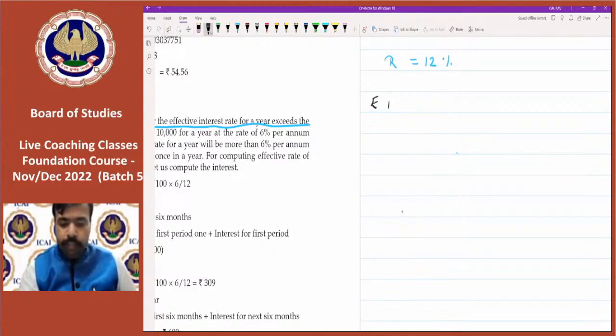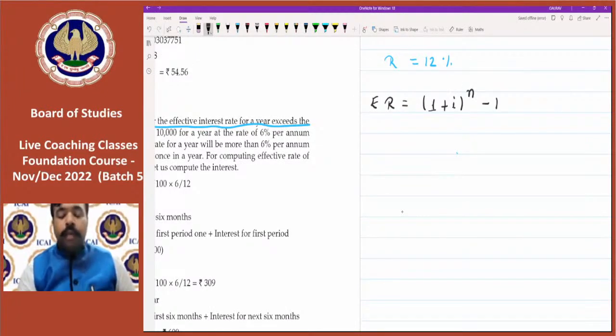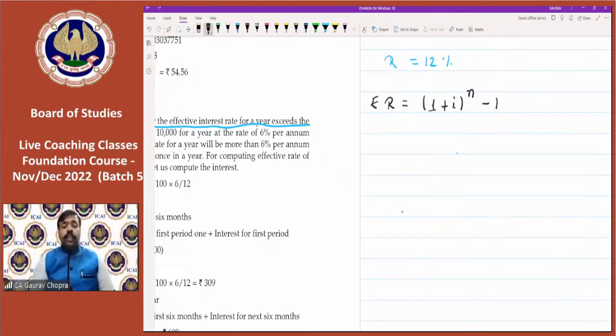So effective rate is equal to (1 plus i) to the power of n minus 1. तो ये जो फॉर्मूला है ये वहीं से आया है जो हमारा compound interest का फॉर्मूला है, बस हमने उसमें से only rate वाला portion extract कर लिया है. So effective rate is equal to (1 plus i) whole to the power of n minus 1.